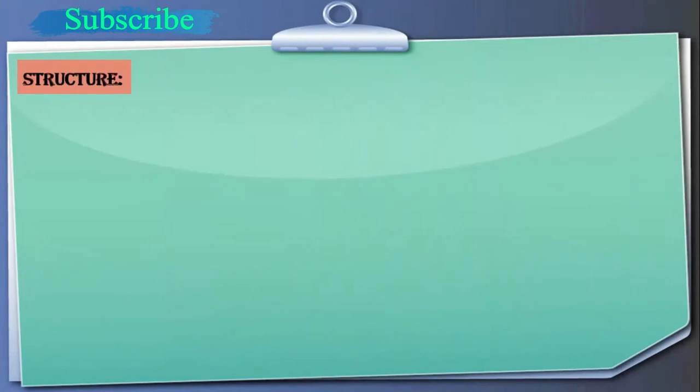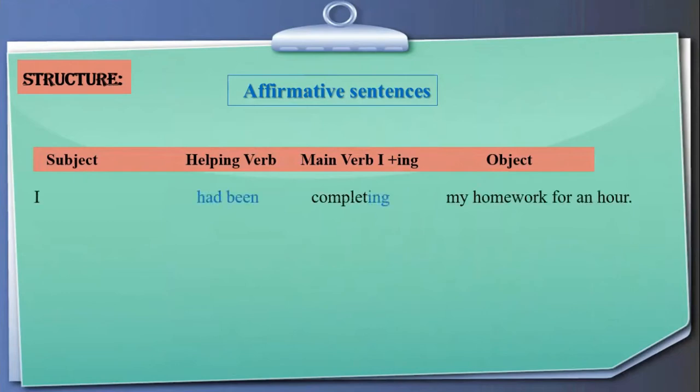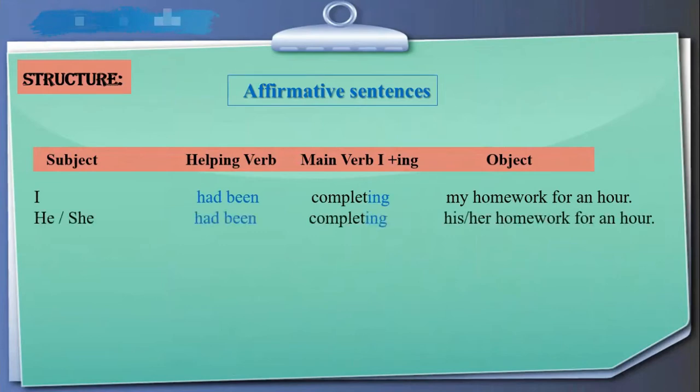Let's talk about the structure of the past perfect continuous tense. Here are the affirmative sentences. First, we put subject, helping verb, first form of the main verb plus ing, and object. I had been completing my homework for an hour. He or she had been completing his or her homework for an hour.